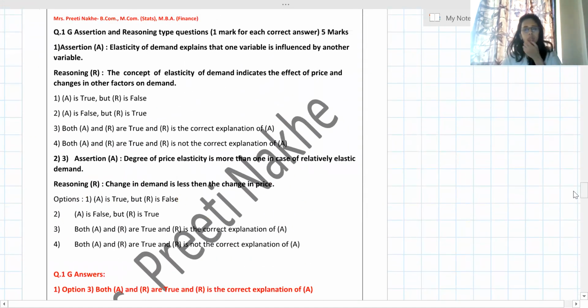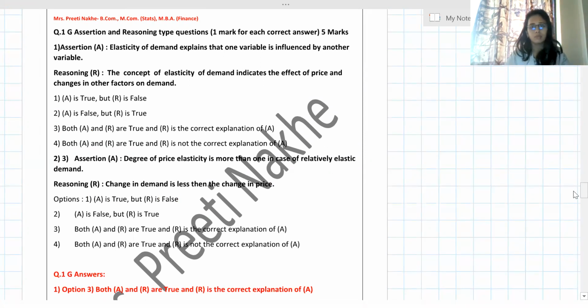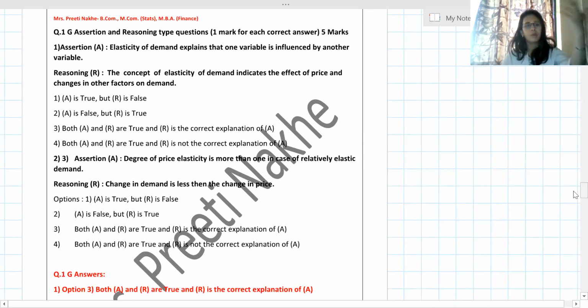Now G. This is a little bit difficult, or you need to think. So this is an assertion and reasoning type question. Assertion means what? They will provide you one statement. Reasoning is what? This is the statement, and because of that, a reason has been given to us. See, for example, because of corona, we are taking online lectures. So there is one statement, and I have provided the reason also. So you have to find out, is there any relation between A and R? A means assertion, meaning statement, and reasoning means is it a reason behind it?